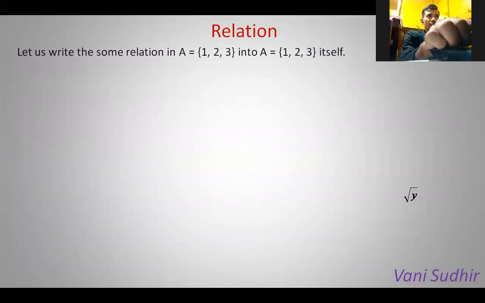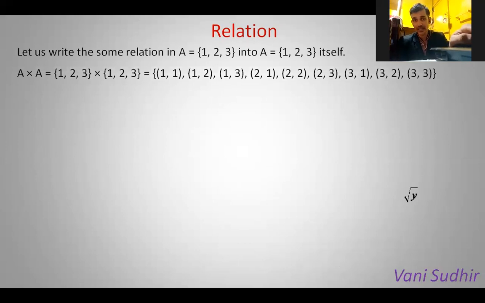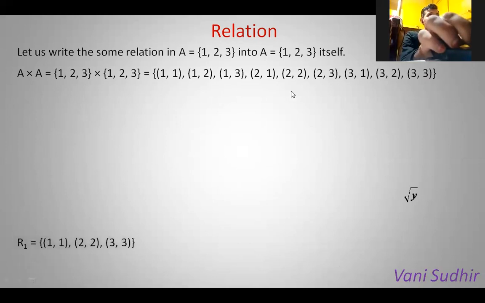Suppose we write some relation from A into A itself. 3 elements we have taken, 1, 2, 3. Cartesian product we have to write first, A cross A. We have to write all possible ordered pairs. First set is 1, 2, 3, second set is 1, 2, 3. So 3 times 3, 9 ordered pairs are possible. So all ordered pairs we wrote.